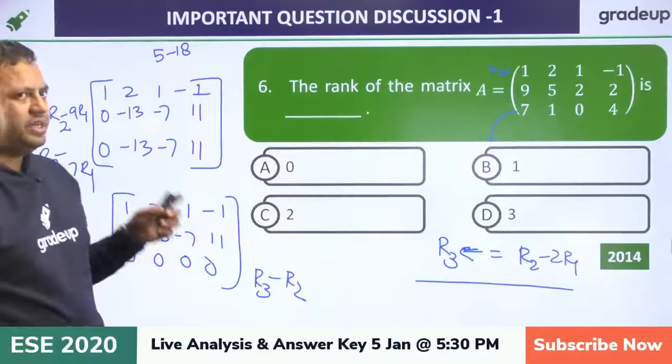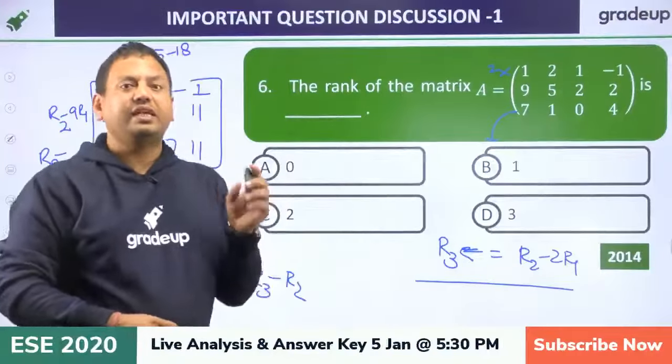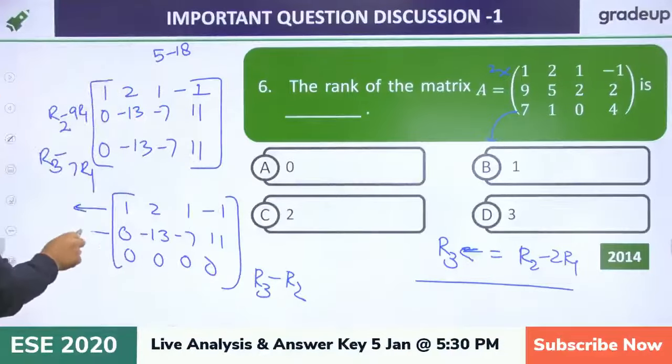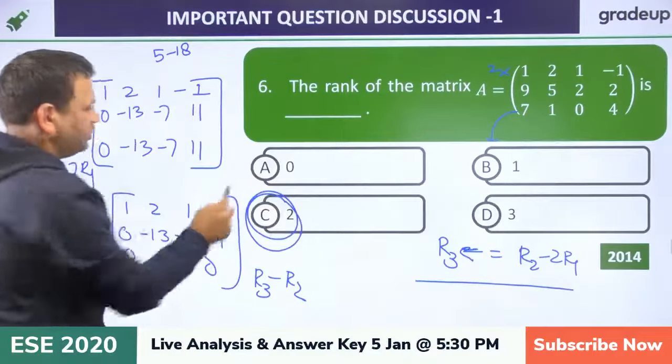So now once you have done the upper triangular form, the number of non-zero rows is known as the rank. So this is what? First row, second row. So rank is nothing but 2. Okay,